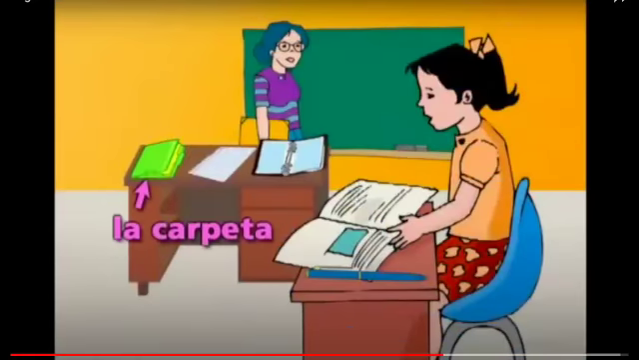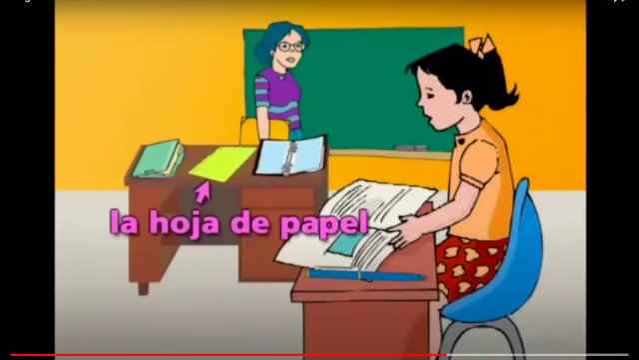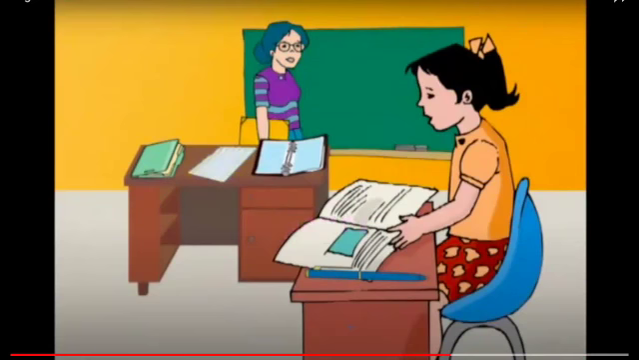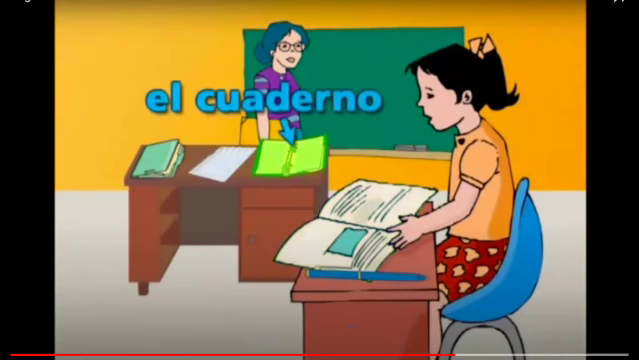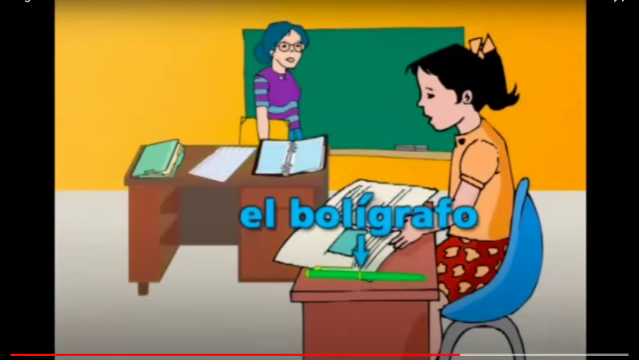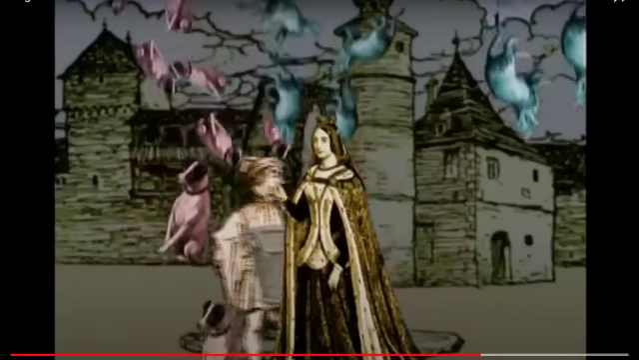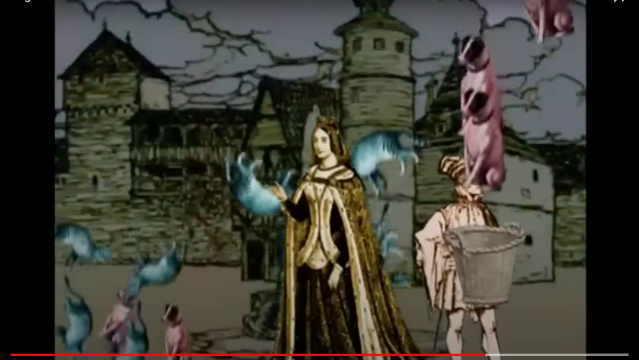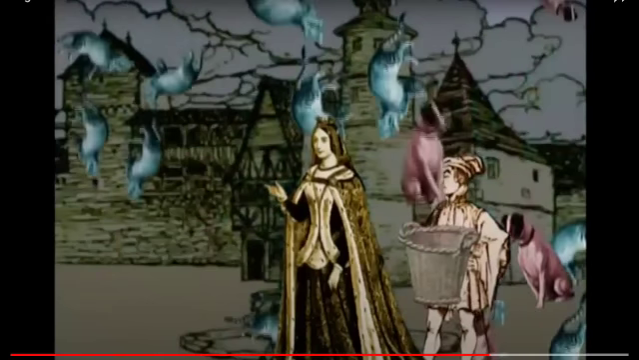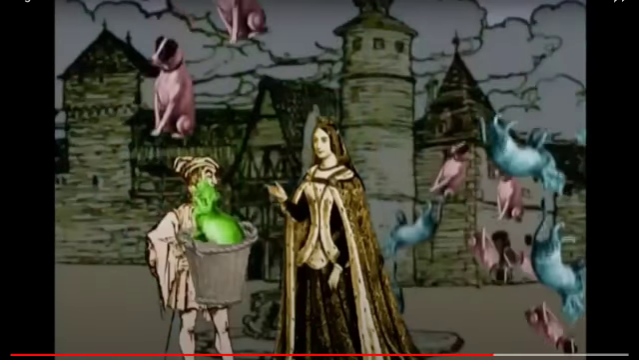Feminine noun, la carpeta, la profesora, la hoja de papel. Masculine nouns, el libro, el cuaderno, el pupitre, el bolígrafo. Those were just definite articles. Definite articles talk about one noun in particular. There are also indefinite articles. So, for instance, if it was raining cats and dogs and the queen said, "Get me a dog," any dog would do. That makes it indefinite. But if she said, "Get me the cat," she's looking for one in particular. That makes it definite.